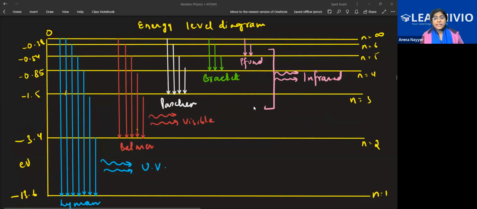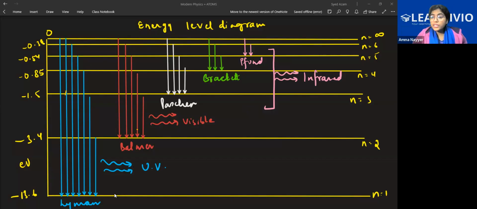let's see. What is this energy level diagram now related to, the concept of what we have studied in the energy level diagram before this. See, if electrons are present at different shells, at different orbits, and these electrons are coming back, all of these are coming back to the first level. What is the first level called? Ground state.